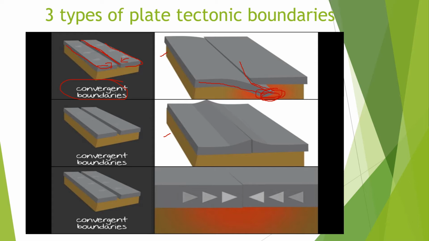Now let's proceed. The second one will create mountains. Why? Once they move towards one another and collide, those plates will fold and lift up, as you can see in that picture, and it will create mountains. And these mountains will continue to grow because the plates are always moving. Take note of that, class.